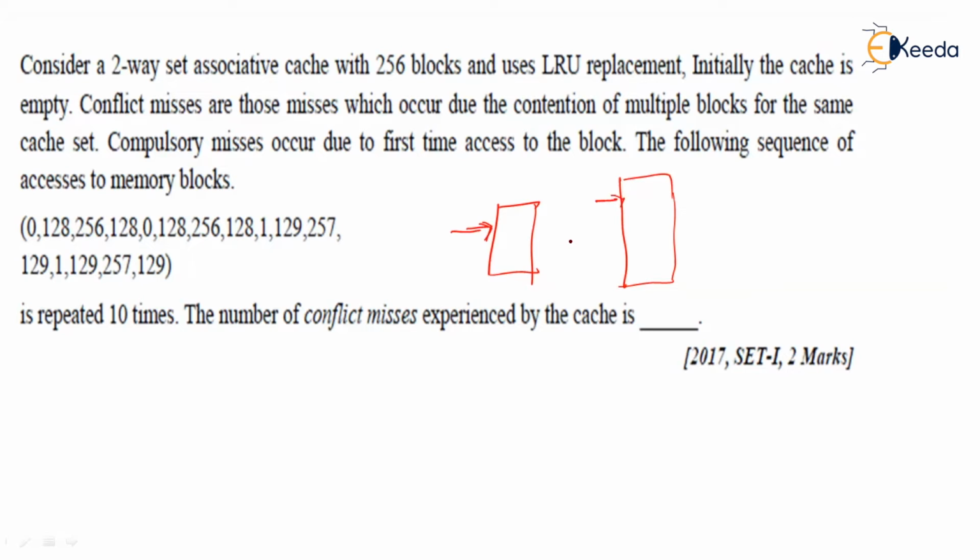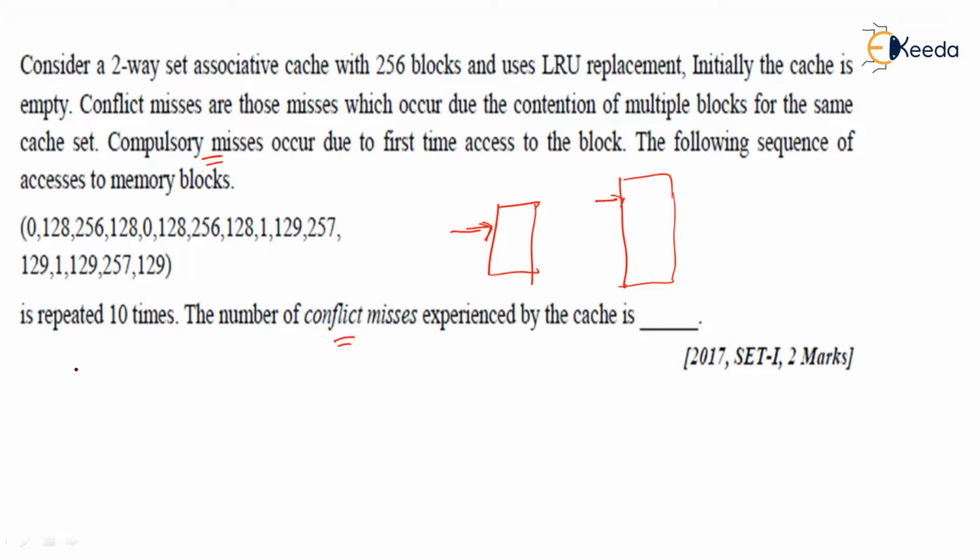Here, we are provided with some additional details such as compulsory misses and conflict misses. First of all, identify what these are, the compulsory misses and the conflict misses. Then we get into the things. Already this phenomenon was explained in one of my sessions while I was explaining the concept of misses. Okay, let us see what these compulsory misses and conflict misses are.